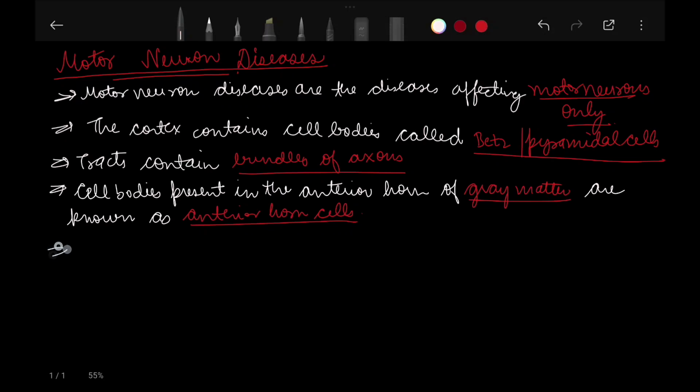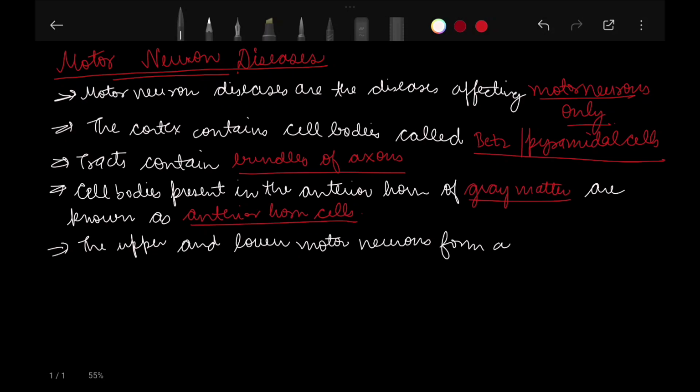After this, the upper and lower motor neurons form a two neuron circuit.